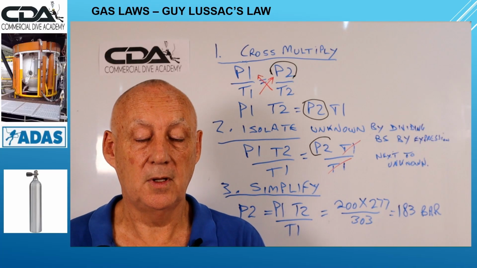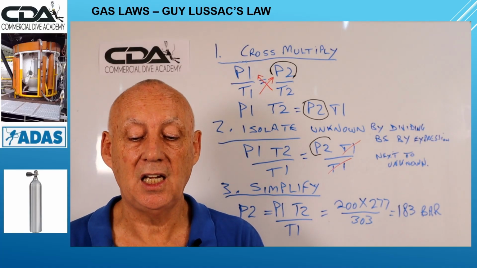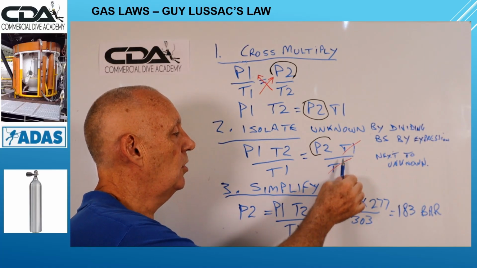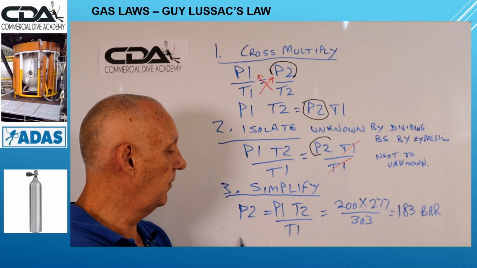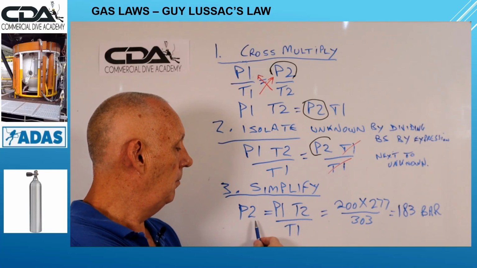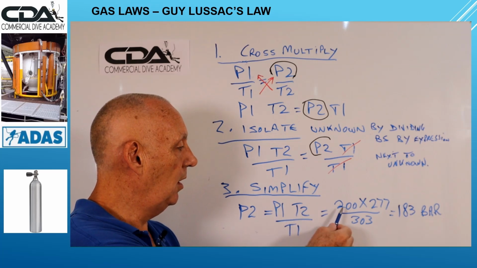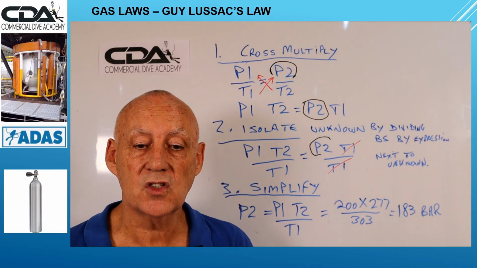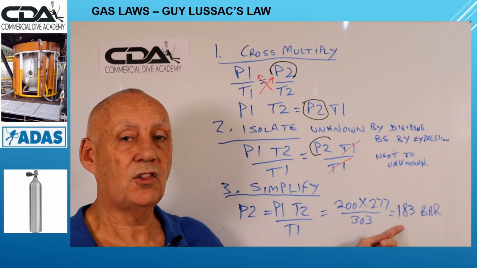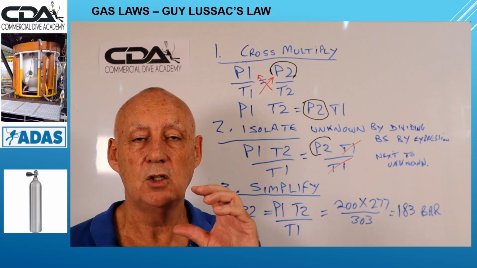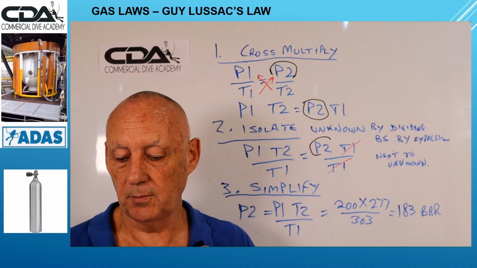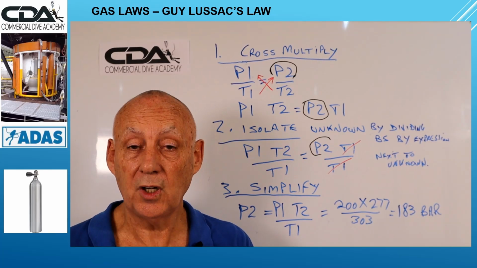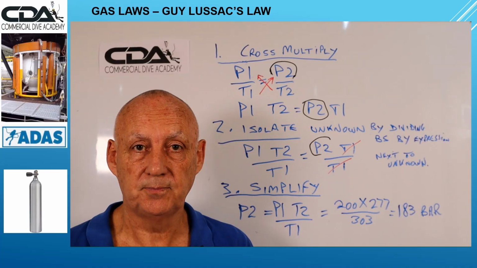Okay, next step, simplify by cancelling any common terms that appear in both the top and the bottom. There we go, T1, top and bottom, cancel them out, and it gives us this. So this is P2 equals P1 times T2 over T1, and the numbers tell us 200 times 277 divided by 303, and that gives us an answer of 183 bar. So we've dropped from 200 bar to 183 bar as the temperature drops from 30 degrees down to 4 degrees.